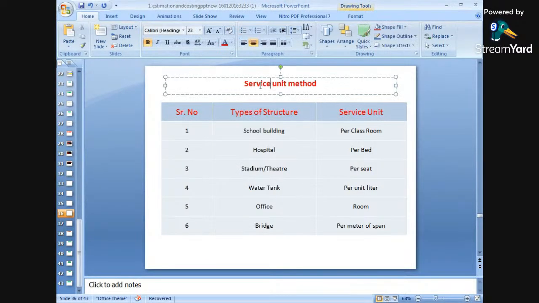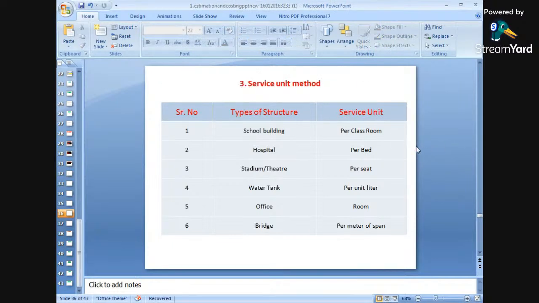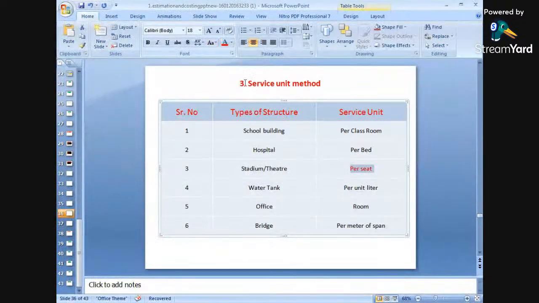Next, number three is the service unit method. That means on the basis of which service has been provided. If it is a school building, we can estimate on the basis of per classroom. Hospital buildings we can estimate on the basis of beds. Stadiums or theaters we can calculate on the basis of seats.